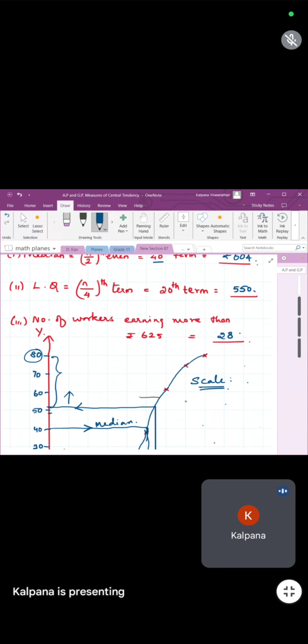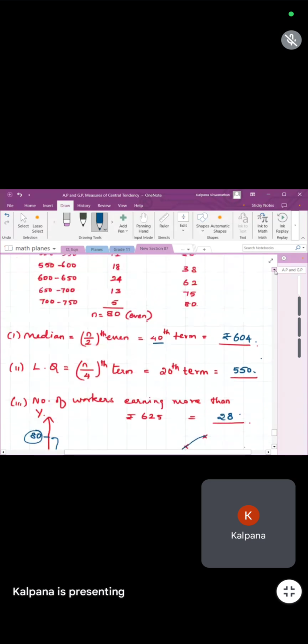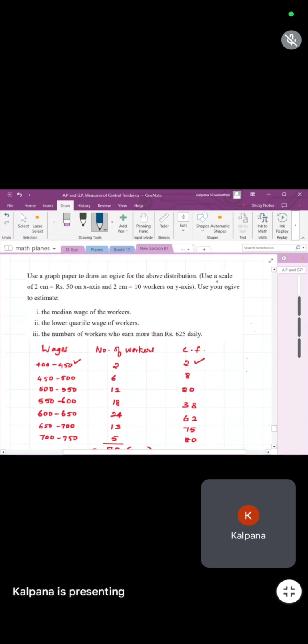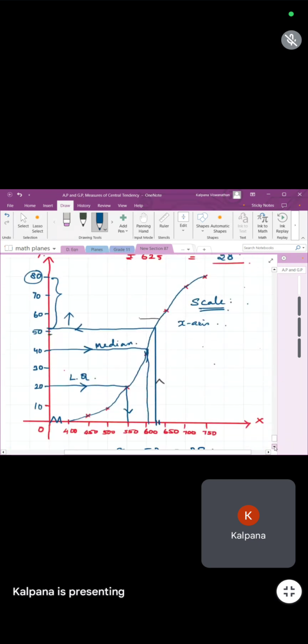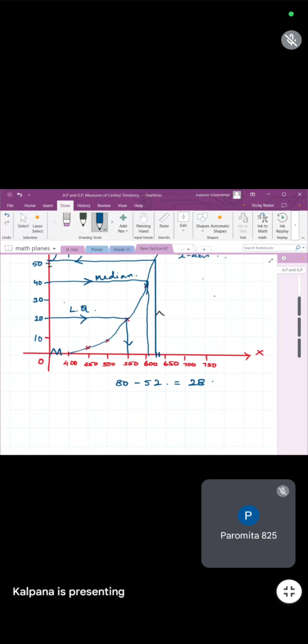Scale along the x-axis. In the x-axis, what is the scale they have given us? Use 2 centimeters equal to rupees 50 on the x-axis and 2 centimeters equal to 10 workers on the y-axis. Okay. The next question.